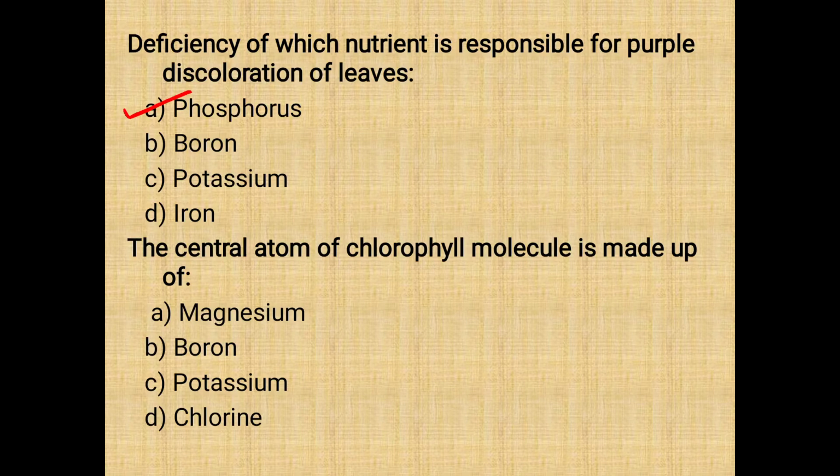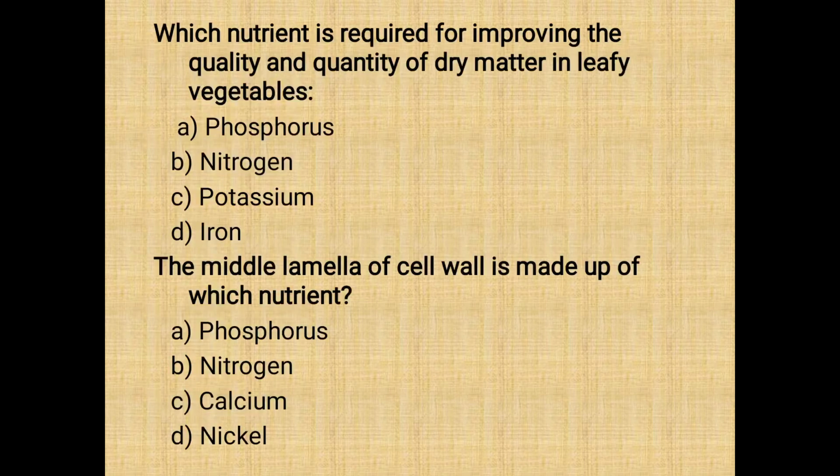The next question is, the central atom of chlorophyll molecule is made up of. So the central atom of chlorophyll molecule is made up of the nutrient that is magnesium. The next question is, which nutrient is mainly required for improving the quality and quantity of dry matter in leafy vegetables? Whenever we talk about vegetative growth, the nutrient that plays very important role is nitrogen. So the correct answer is nitrogen.